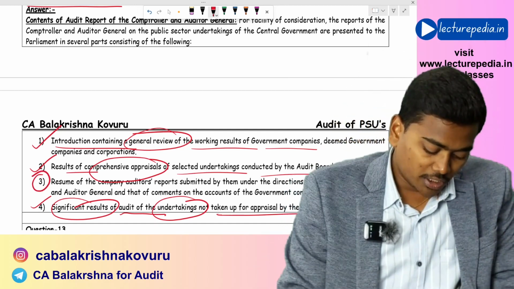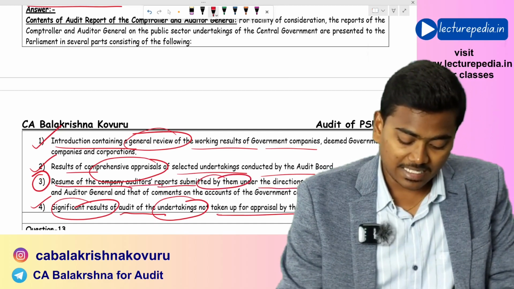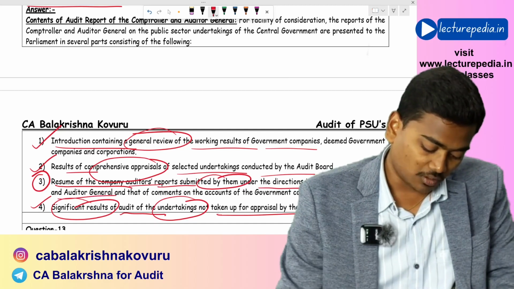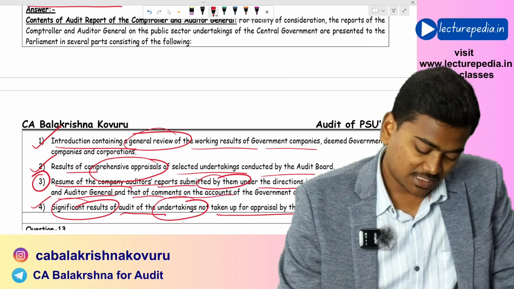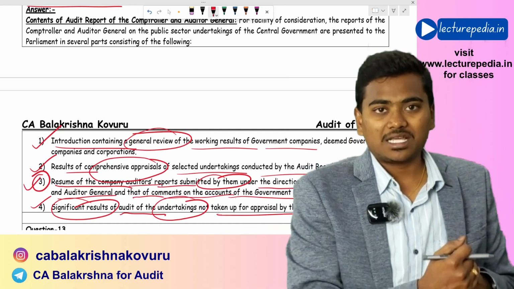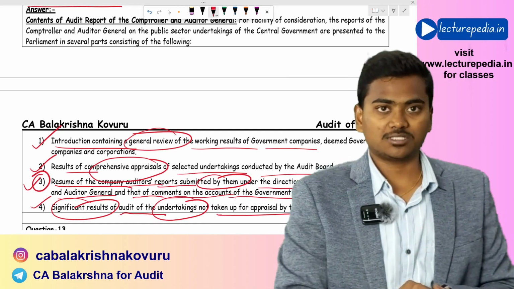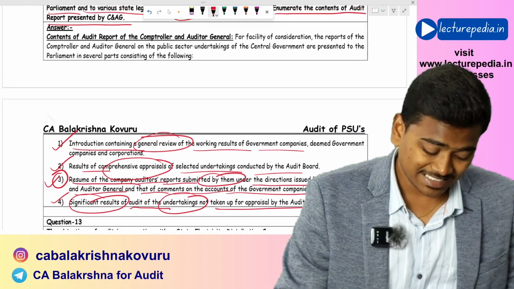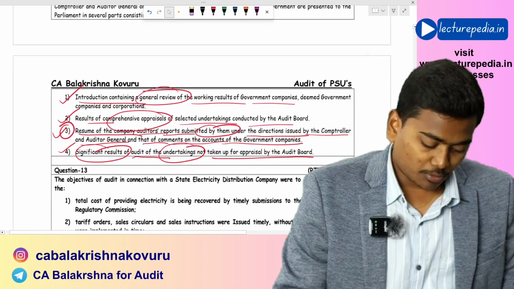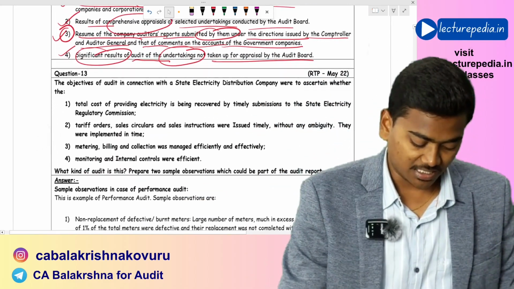Next, you will give a resume of company auditors' reports submitted by them under the directions issued by the Comptroller and Auditor General of India, and that of comments on accounts of government companies. Okay, all the audit reports you will summarize and give in the form of a resume of all the audit reports. So these are the contents of audit reports that will be presented to the parliament by C&AG.